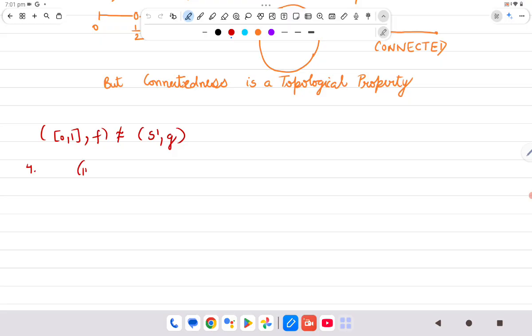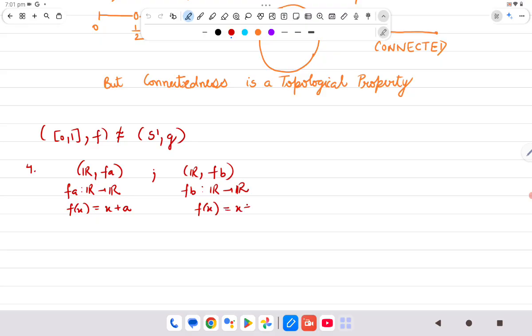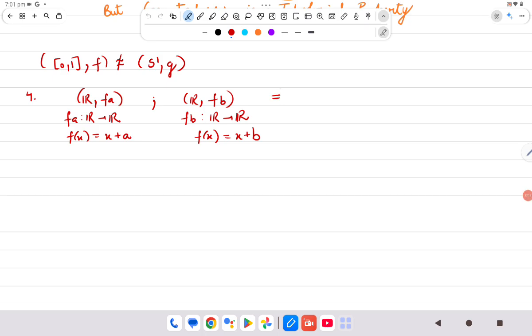So consider R with FA and R with FB, where FA is a self-continuous map, translation by A, and FB is a self-continuous map, translation by B, and we will prove that the two dynamical systems are topologically conjugate to each other.